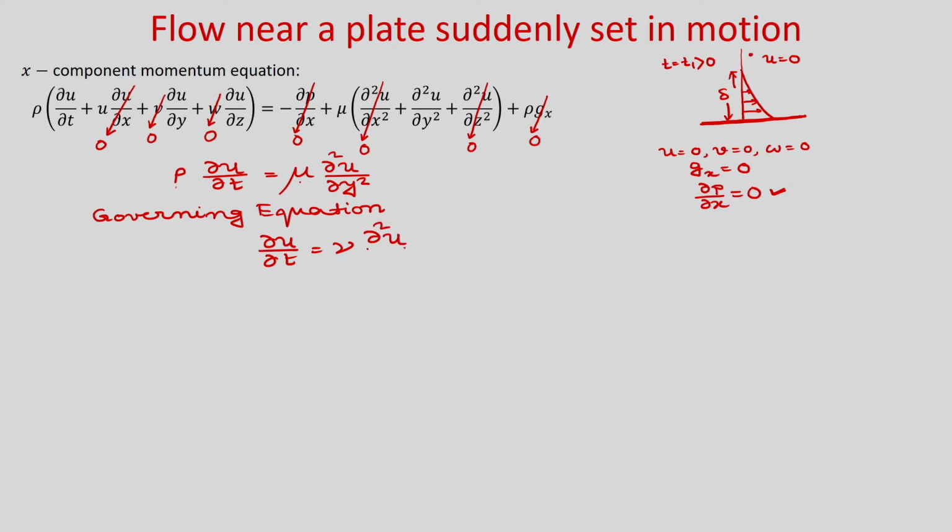You can see u is a function of one space coordinate and time t. Now, what are the boundary conditions and initial conditions? From this governing equation, the time derivative is first order, so obviously one initial condition is required, and the spatial derivative is second order, so two boundary conditions are required.